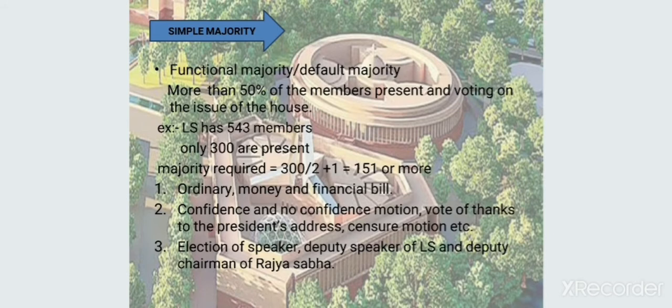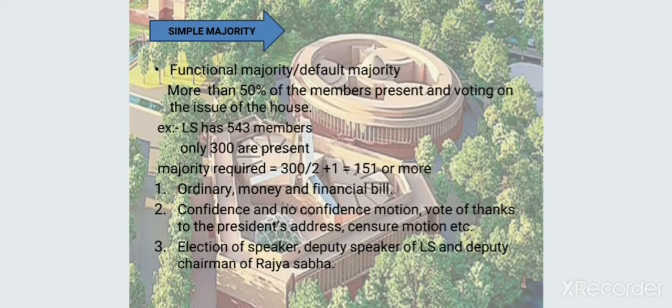Now, what is simple majority? Simple majority means more than half of the members present and voting in the house. For example, the total strength of the Lok Sabha is 543. Let us say only 300 members are present that day. Then the simple majority requirement is 300 divided by 2, that comes to 150, and the number must be the next, that is 151. So 151 or more is the simple majority requirement.